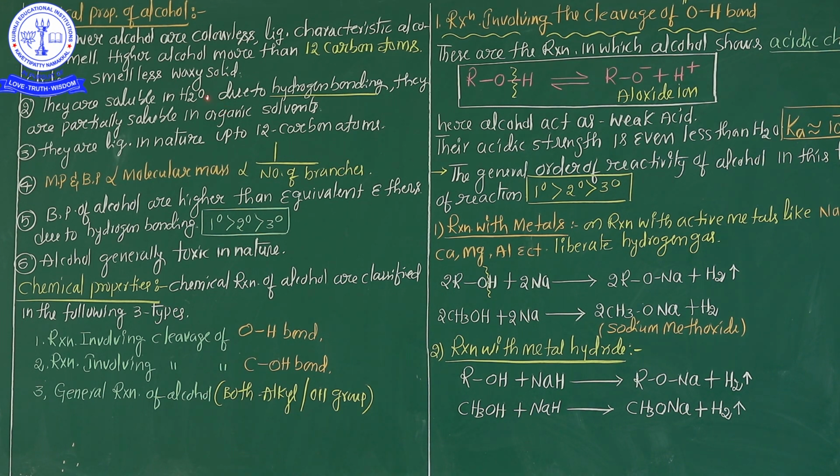Okay? So once again, repeating. First point: lower alcohol is a colorless liquid with a characteristic alcohol smell. Higher alcohol, with more than 12 carbon atoms, is colorless, smellless, waxy solid. They are easily soluble in water due to the presence of hydrogen bonding, and they are partially soluble in organic solvents, and they are liquid in nature up to 12 carbon atoms. These are the first three important physical properties of alcohol.